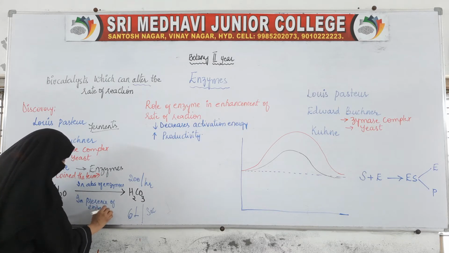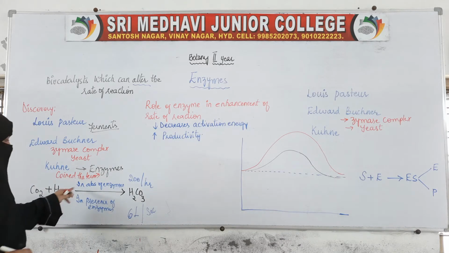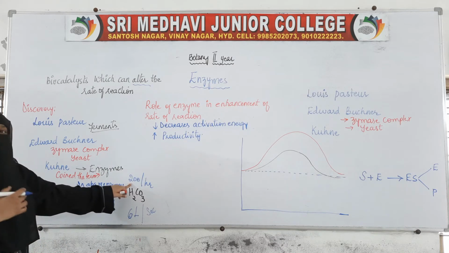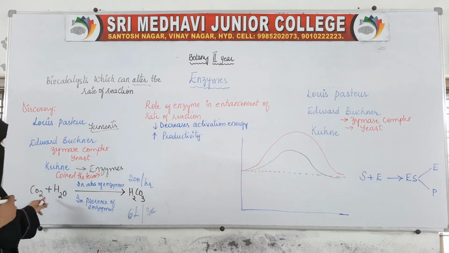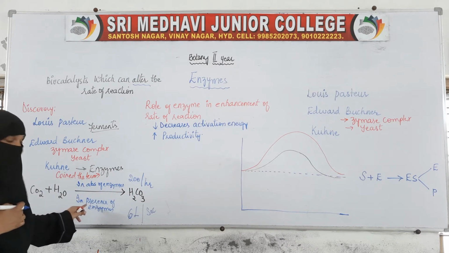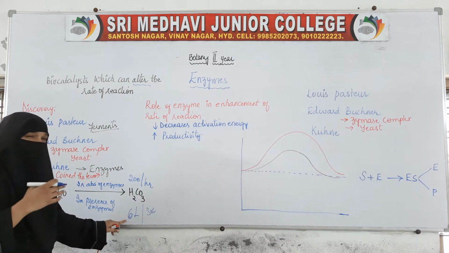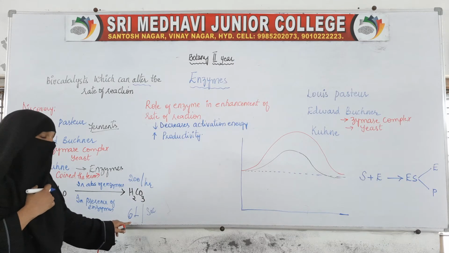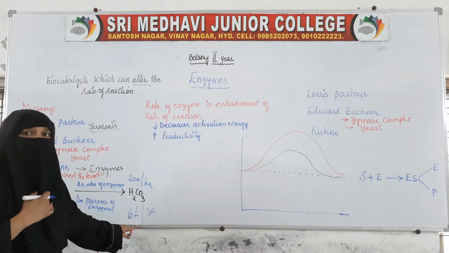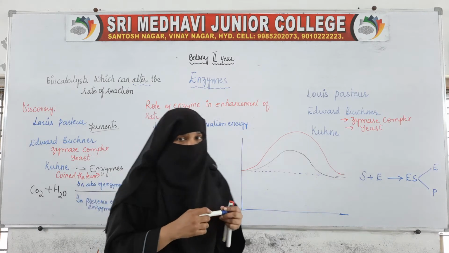The same reaction in the absence of enzyme gives only 200 molecules of carbonic acid per hour. But in the presence of enzymes, it gives a much larger amount, 6 lakh molecules per second, not just per hour.